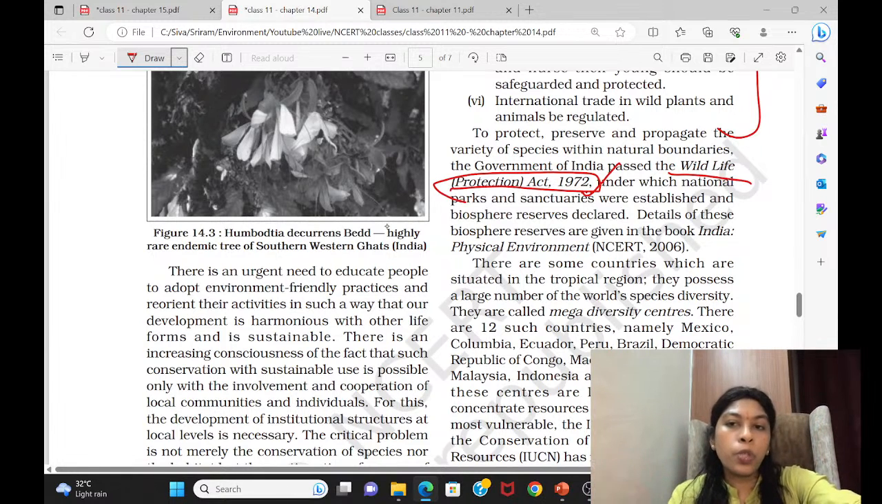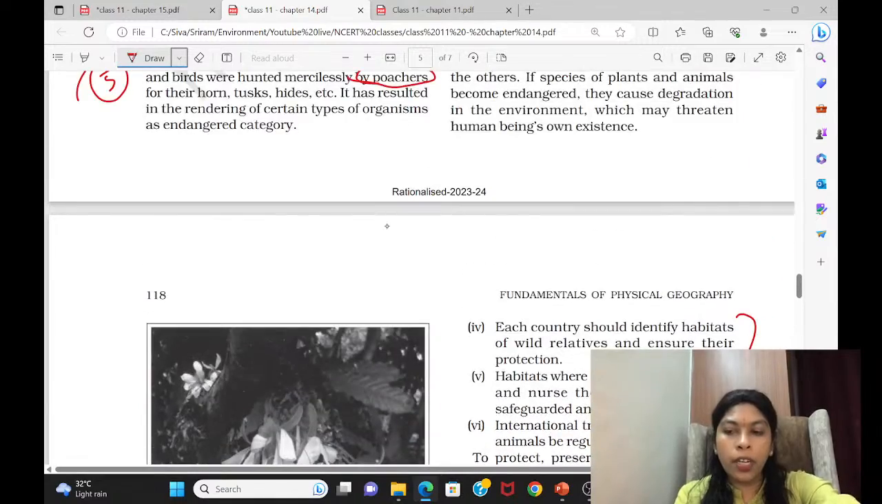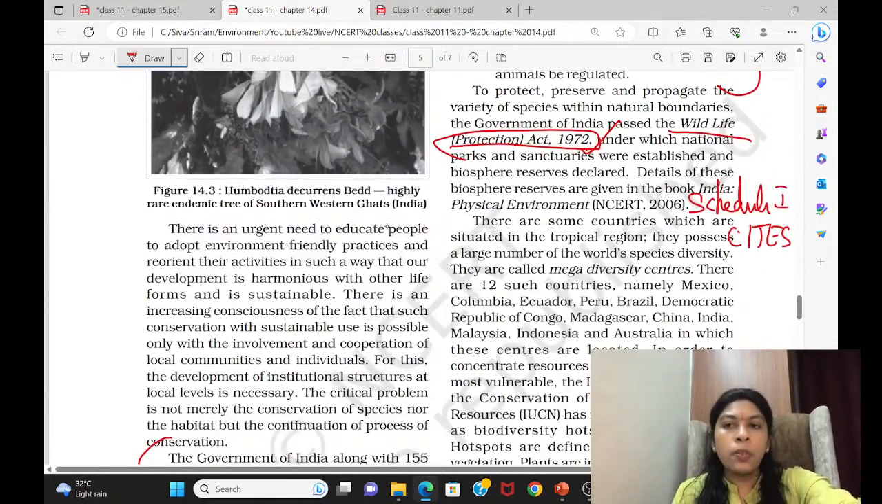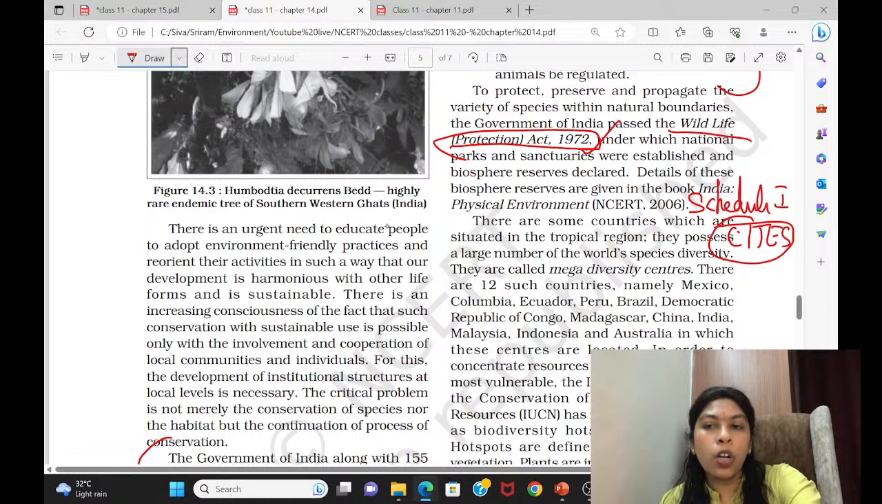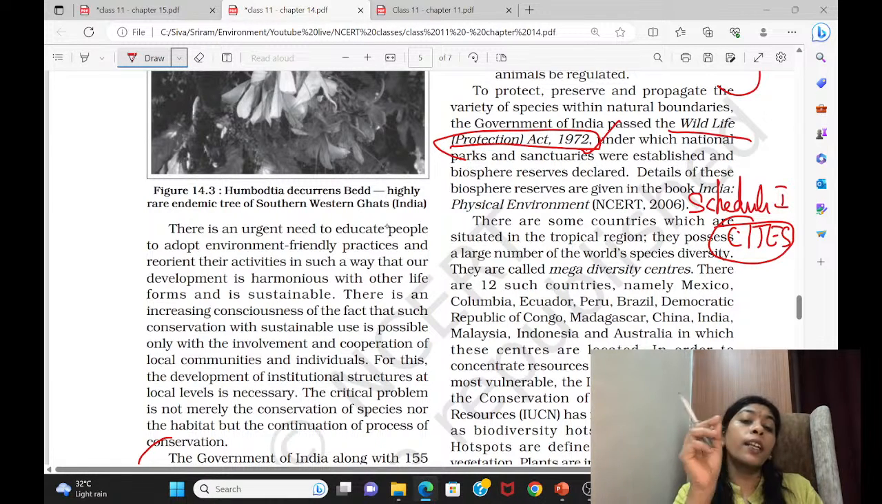In these 4 schedules, one schedule has been allotted for CITES species. I hope yesterday we were discussing about this body. Do you remember CITES? The species listed under CITES, which has 3 appendices: Appendix 1, Appendix 2, Appendix 3. And the species which occupies highest priority in CITES will occupy Schedule 1 of the Wildlife Protection Act in India. This way you have to connect your NCERT.